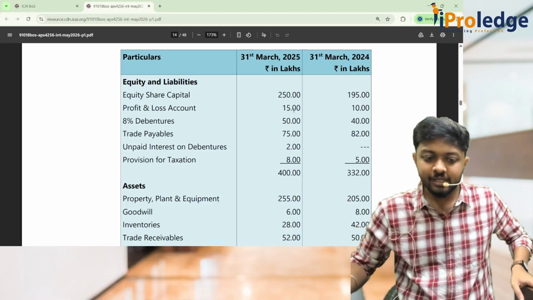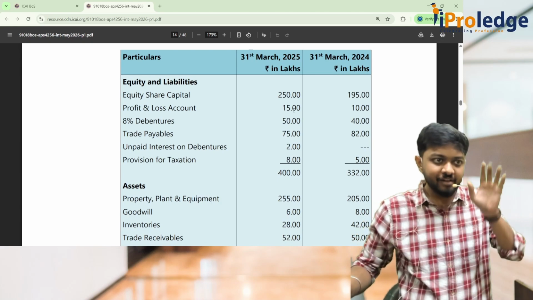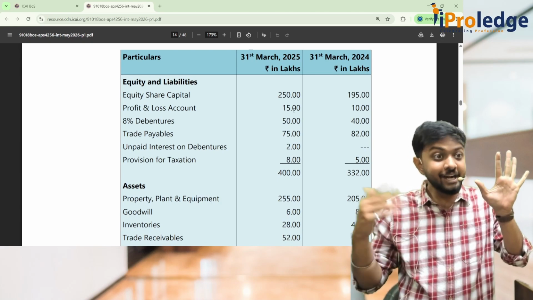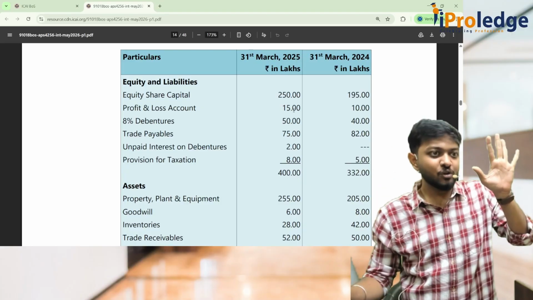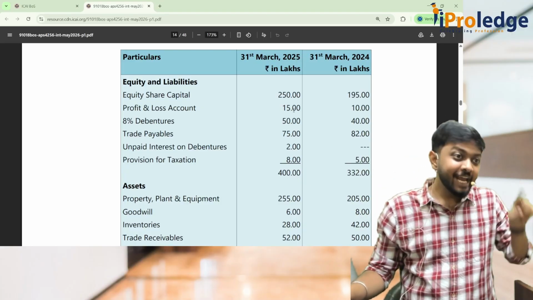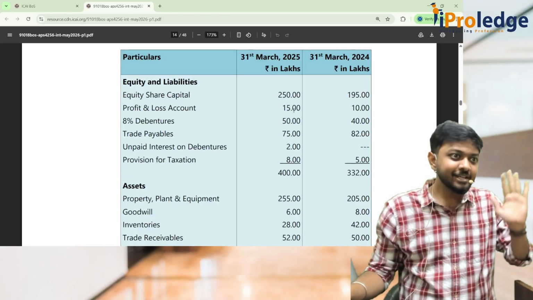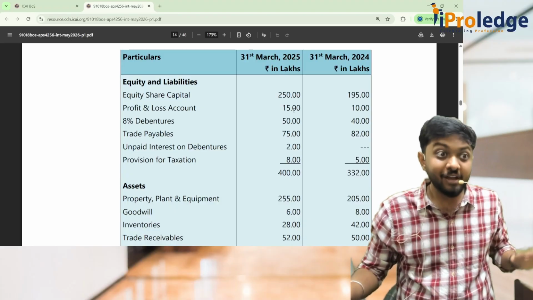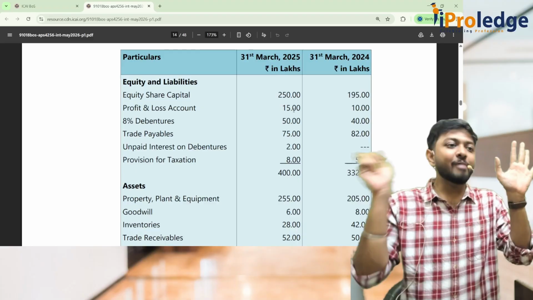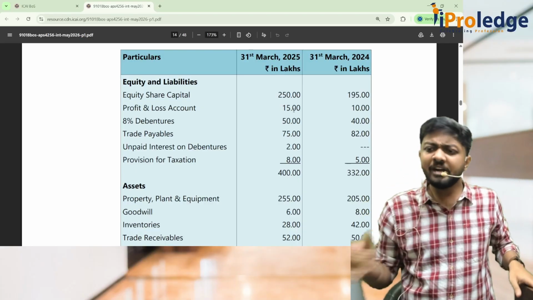Now it has become 15 and the increase is 5. Further, you have paid dividend, that is also added back. Correct? So your total profit that you will consider is 8 lakhs to start with the cash flow statement. Did you understand? 5 lakhs, dividend paid is added back. So 5 plus 3. Sir, why is dividend paid added back?